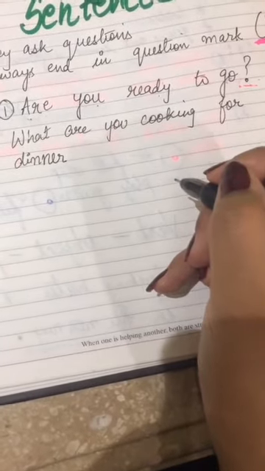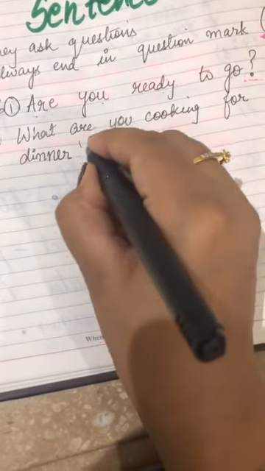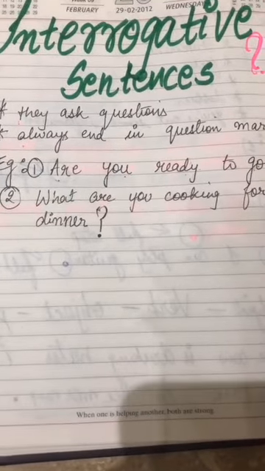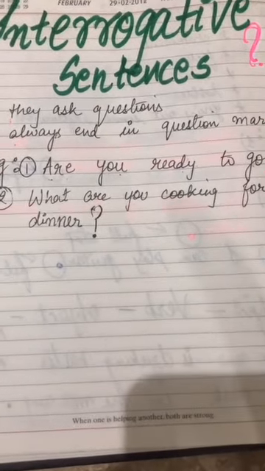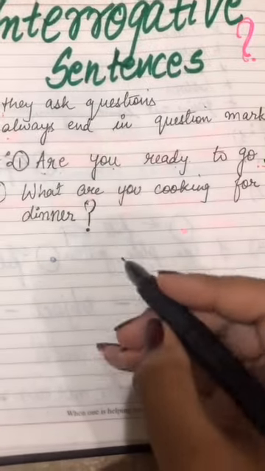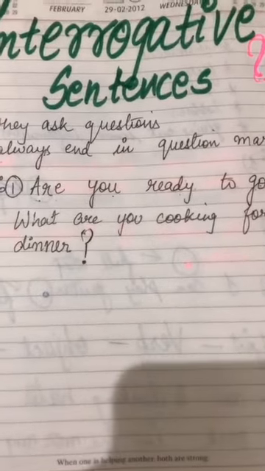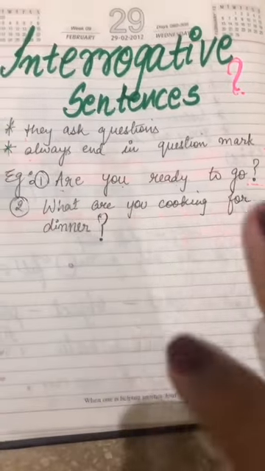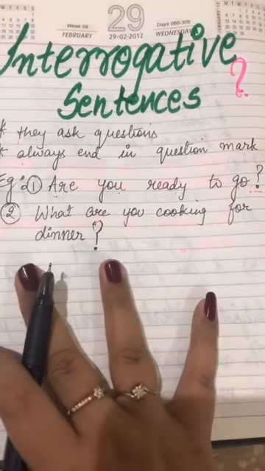Full stop, exclamatory? No, question mark. The answer that you will get for that will be definitely a declarative sentence or an imperative, which will end either in full stop or exclamatory. So you see that interrogatives are purely question statements and question sentences.